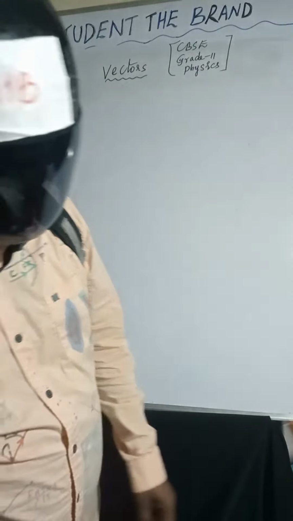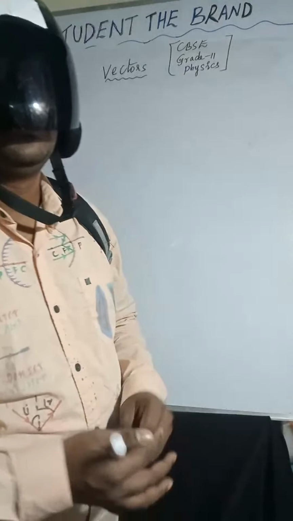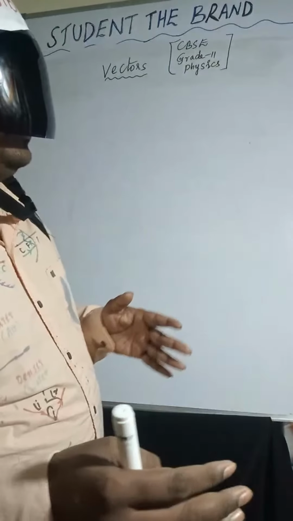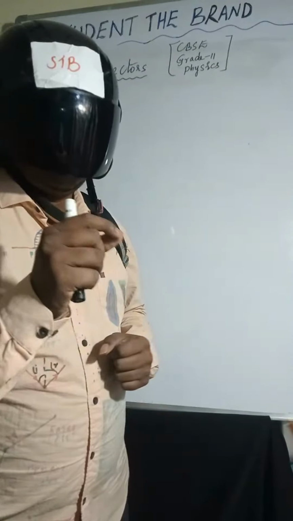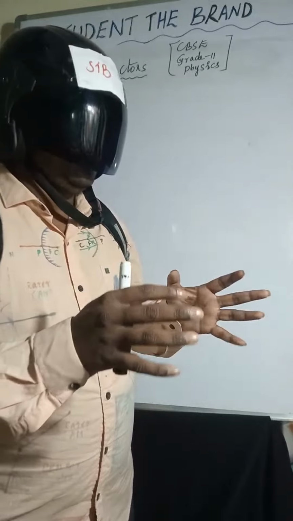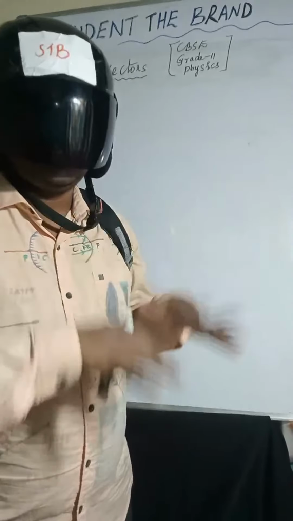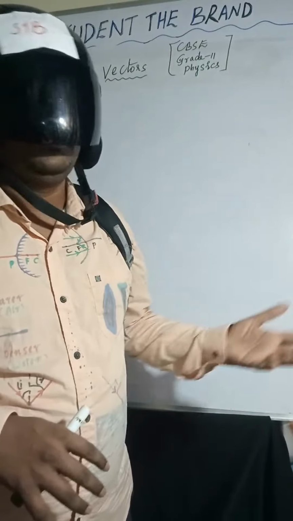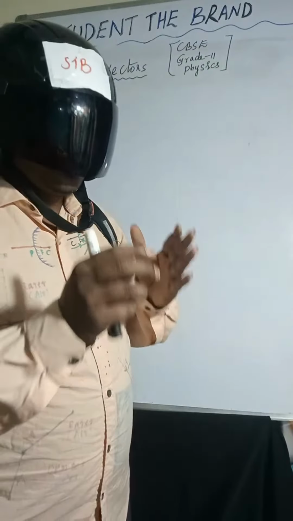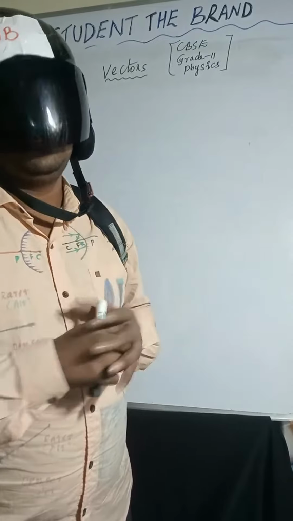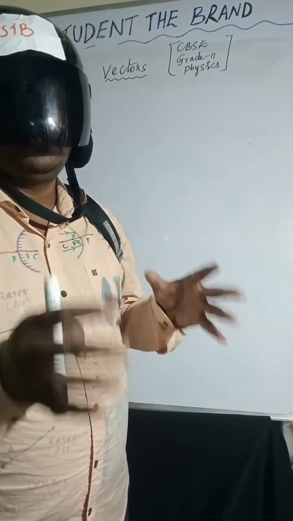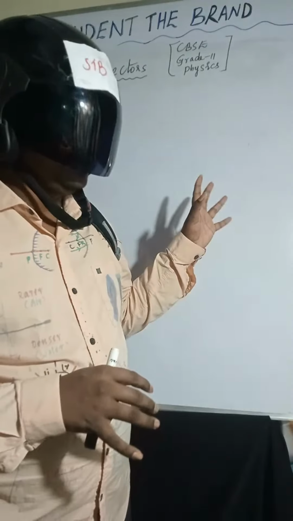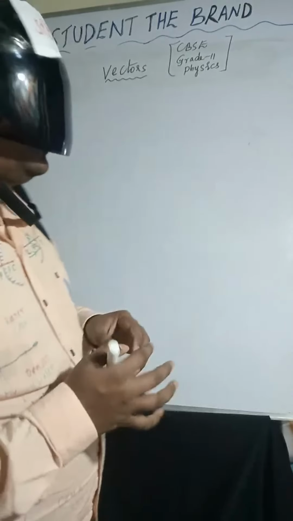Everywhere we will use these points to solve any problem, so concentrate here.